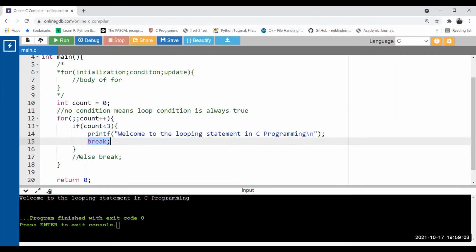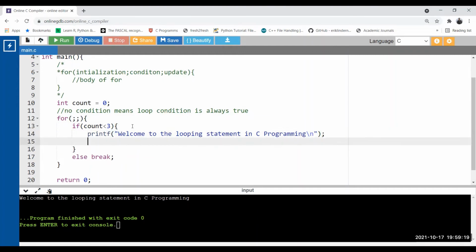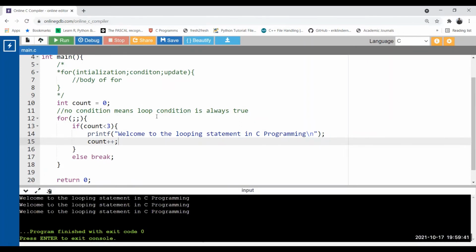Okay, so break we normally use for controlling the loop if we miss the condition while entering the for loop. Okay, so now see what we are doing here. I'm shifting this count from the for loop to here. After printing that particular line, we definitely use count, sorry, count plus plus. Okay, so now my for loop has nothing: no initialization, no condition, no updation. But the updation is inside the body and the condition is also inside the body, and the initialization I put outside. Now if I run this code, definitely it will print only 3 times. See, 3 times, no problem.